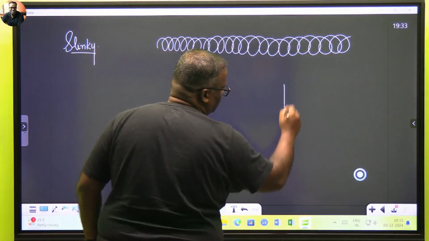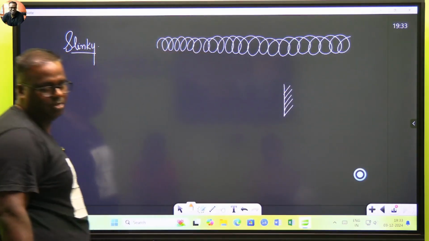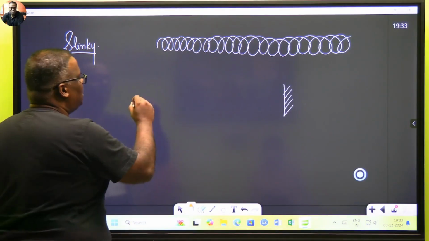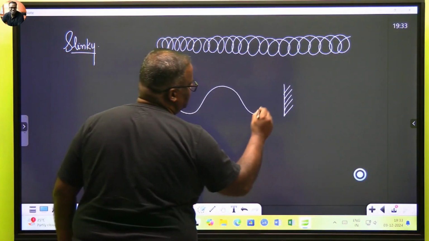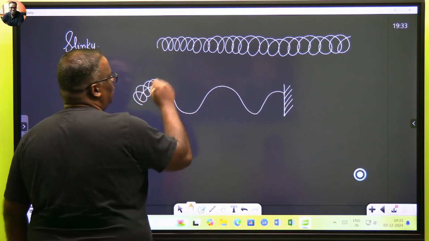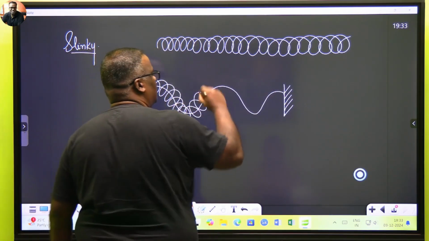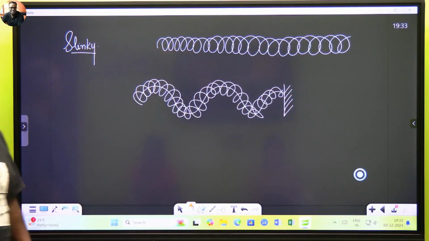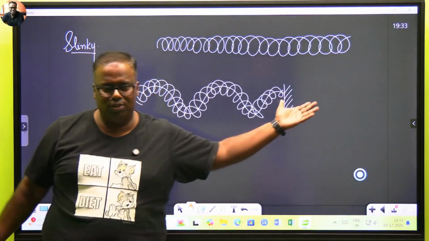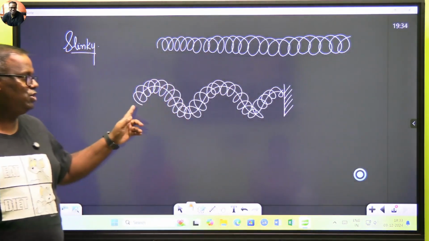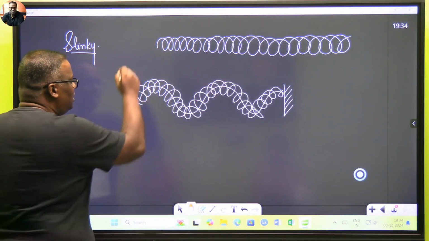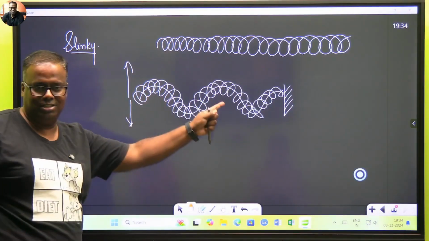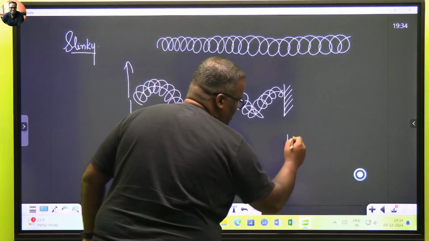Now what do you do? You fix the slinky on one side, and on the other side you start doing this. So you will typically see a wave motion created like this. It is easy for me to draw. The slinky will go like this. What sort of wave have we created? Anyway, a mechanical wave, because we need the slinky for the wave to go. The first one is known as a transverse wave, because in this case I will be moving the slinky up and down. It goes like this.